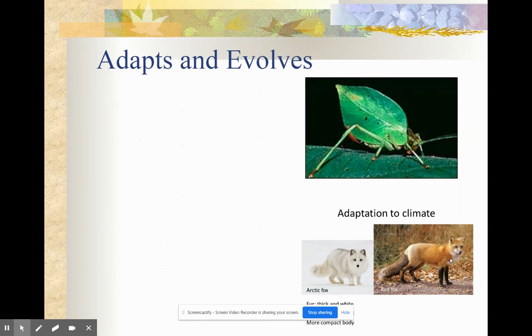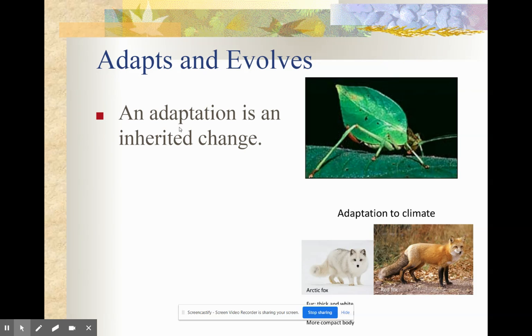Another characteristic of living things is that they are able to adapt and evolve. So an adaptation is an inherited change. So you got this from your parents. Okay? So if you have brown hair, you inherited that from your parents, or your parents gave you that trait.